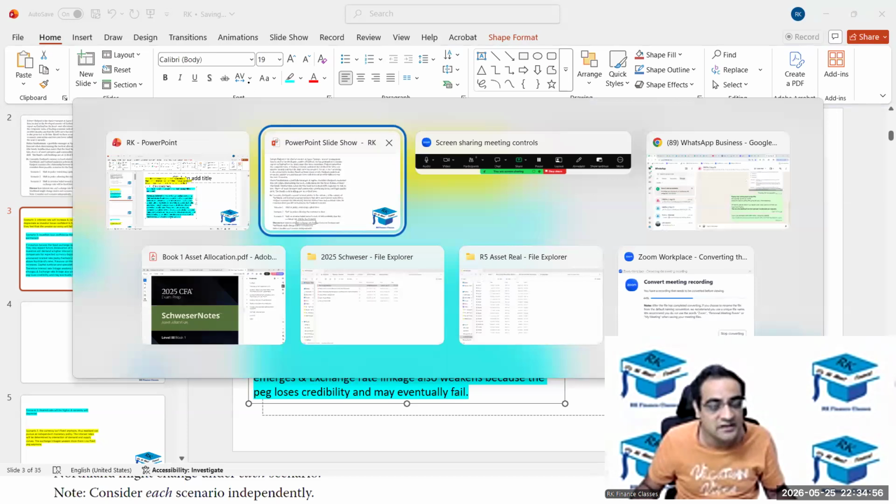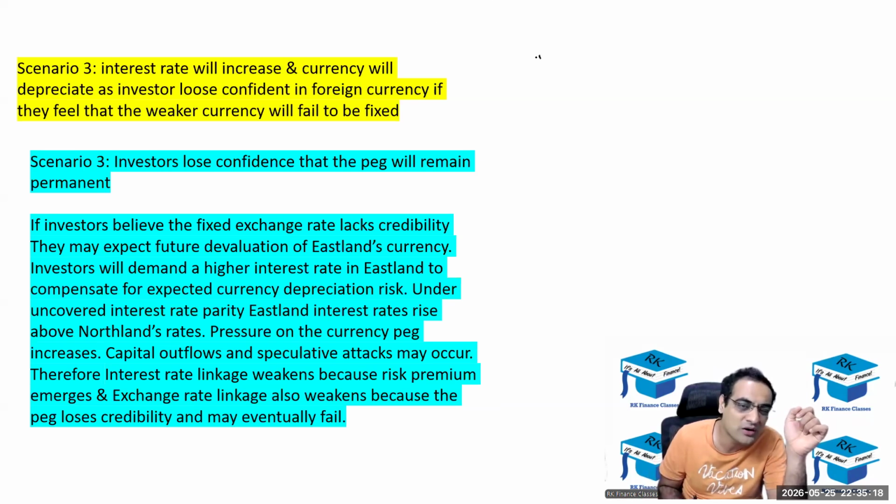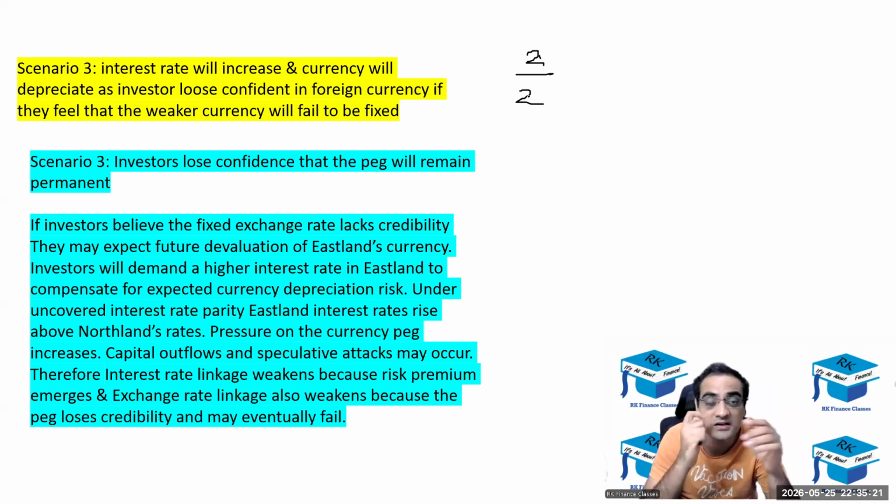Okay, interest rates will increase and the currency will depreciate as the investors lose confidence. Weaker currency would have been better, but it's fine. As investors lose confidence, interest rates will increase. Fine, but the word risk premium did not come. If they feel that a weaker currency will fail to be fixed, fine. I'll give 2 on 2 for this. Although the answer could have been more perfect, interest rate will increase and be higher than the interest rate of the stronger currency.